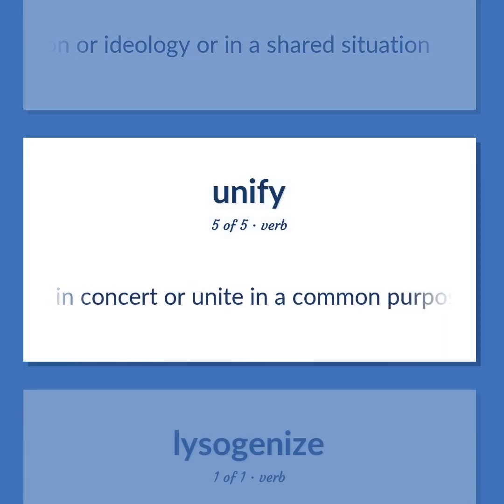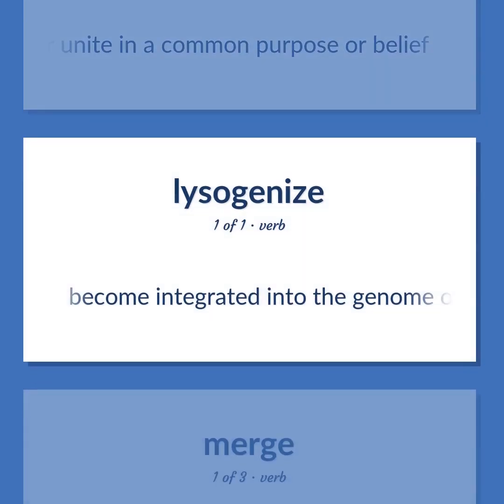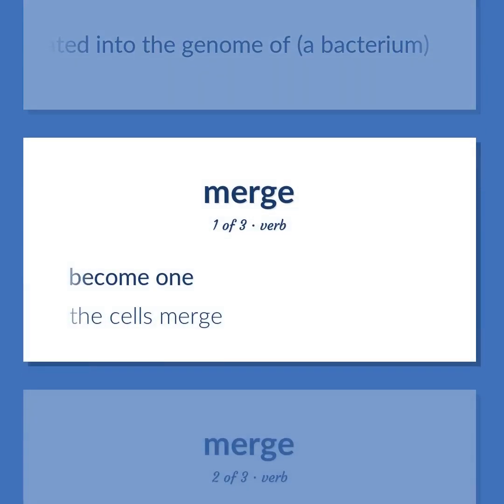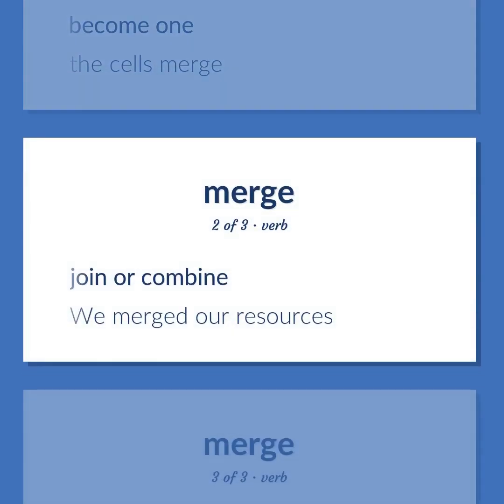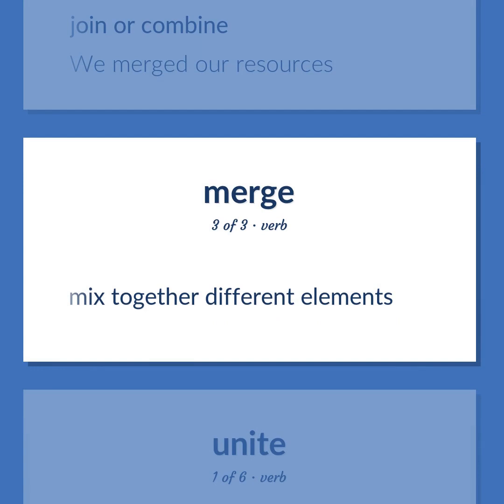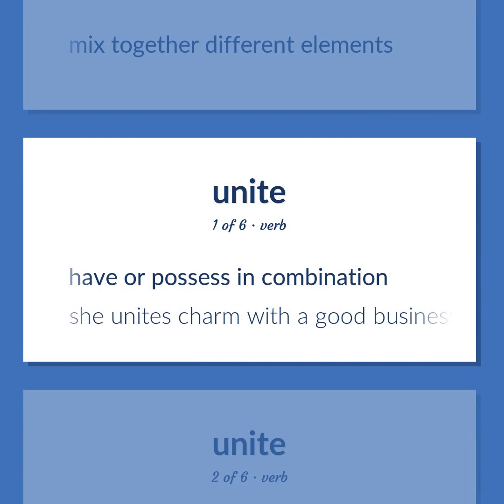Act in concert or unite in a common purpose or belief. Become integrated into the genome of a bacterium. Become one. The cells merge. Join or combine. We merged our resources. Mix together different elements. Have or possess in combination. She unites charm with a good business sense.